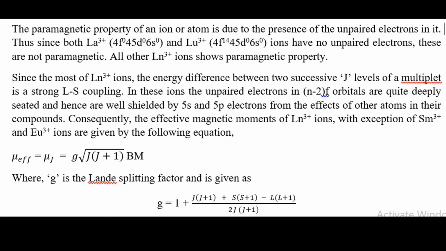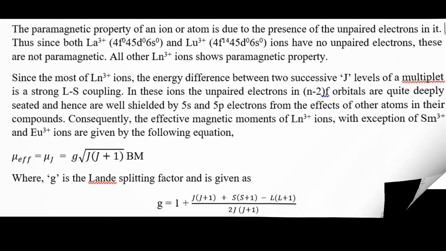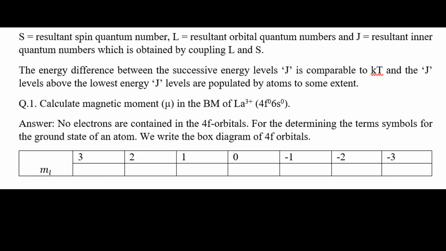Here J is the total angular momentum, S is the resultant spin quantum number, L is the resultant orbital quantum number, and J is the resultant inner quantum number, which is obtained by coupling L and S, that is LS coupling.